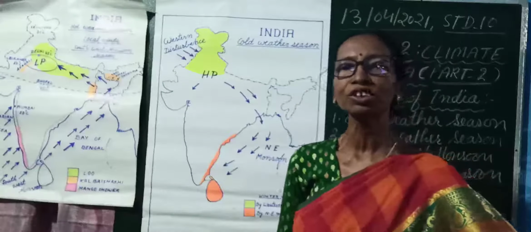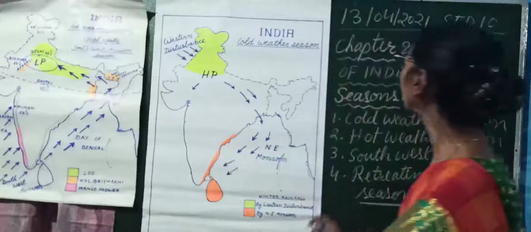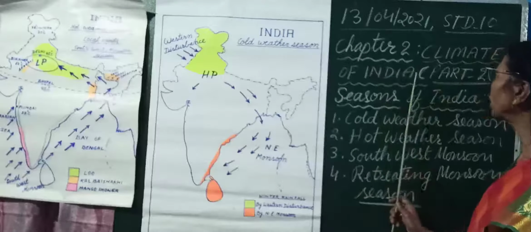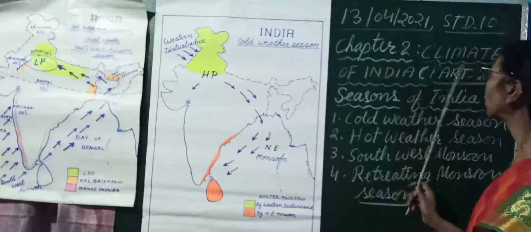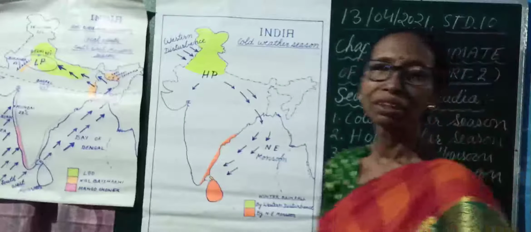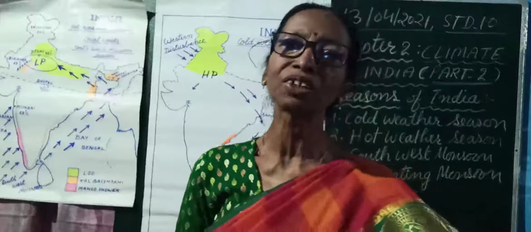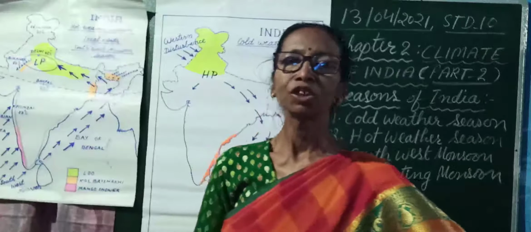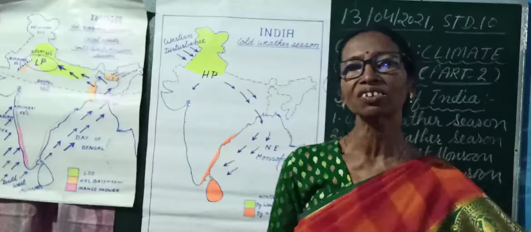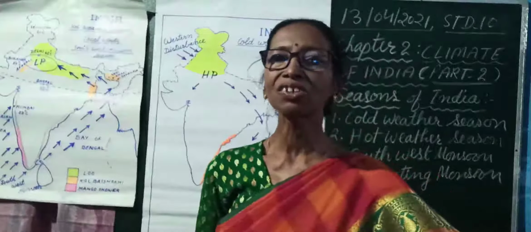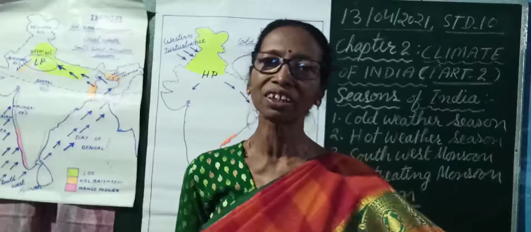Today you are going to learn Chapter 2 Climate of India, and this is Part 2. You are going to learn about different seasons found in India. You must have studied in junior classes. There are 3 seasons: winter, summer and rainy.